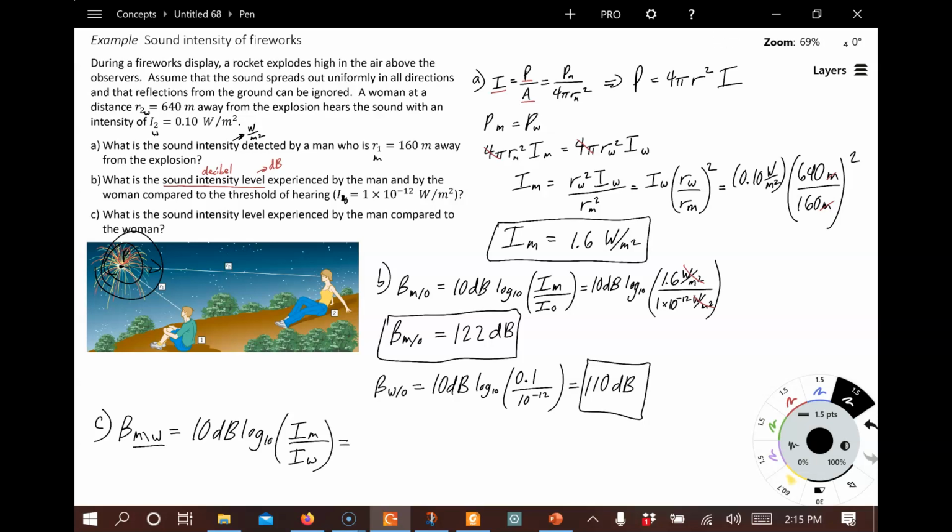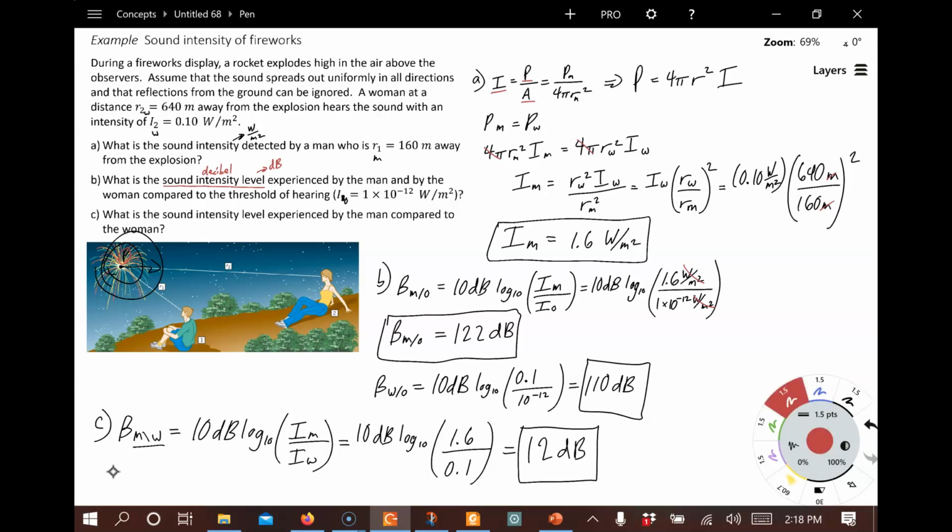That's what this means. And when we put those numbers in, we're going to have for the man 1.6, and for the woman it's 0.1. And putting that into the calculator, we come up with the value 12 decibels louder for the man as compared to the woman.